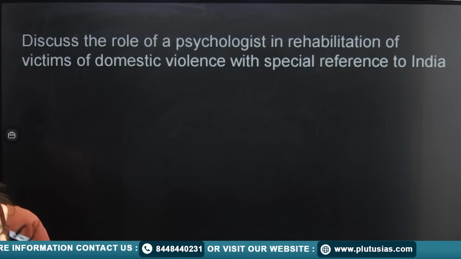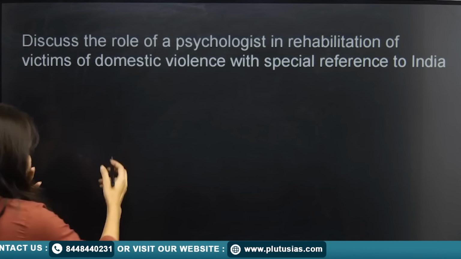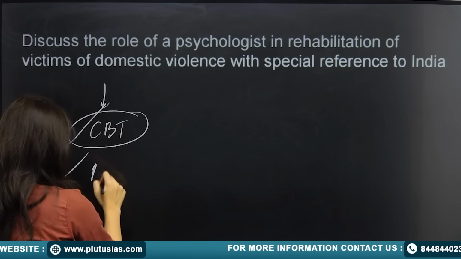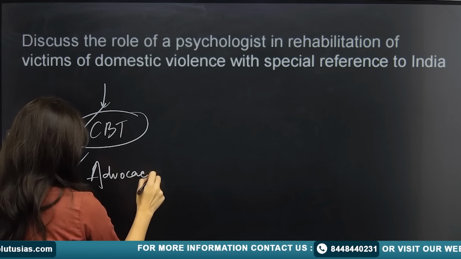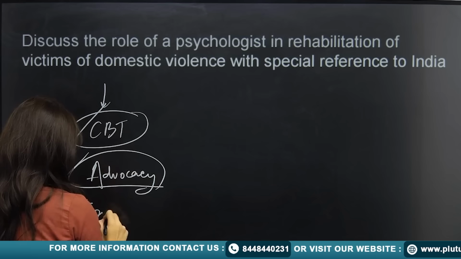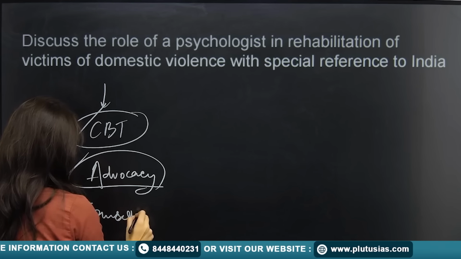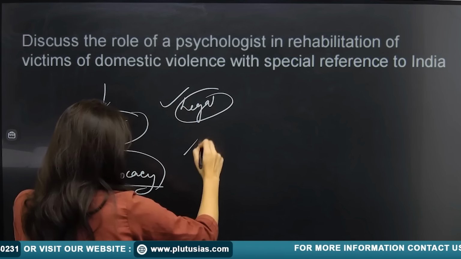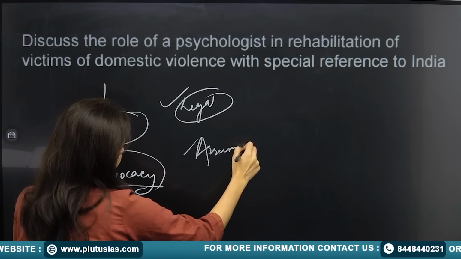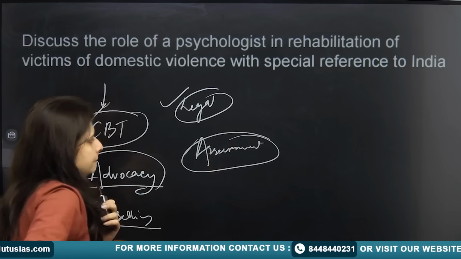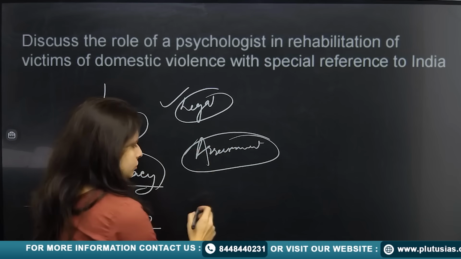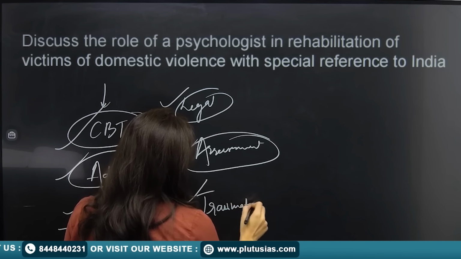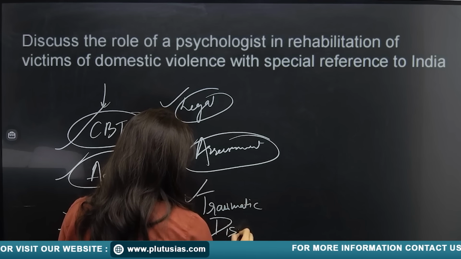So what you can write about here is, firstly, CBT, cognitive behavioral therapy. You can write about the advocacy part, the counseling part, the legal aspect, and the assessment part. You can talk about traumatic disorder.